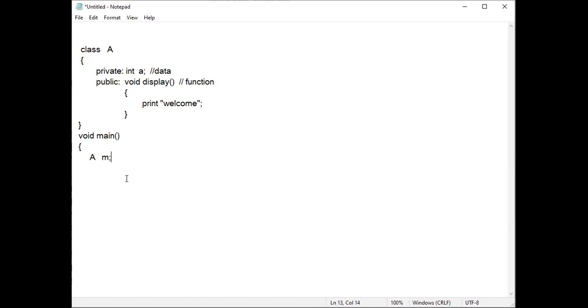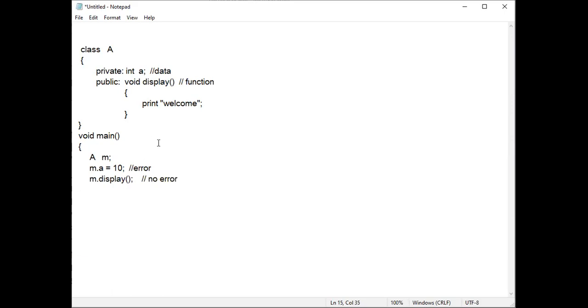Now if I write the sentence m dot a is equals to 10, and then m dot display, in this case, for this particular line we get an error, and for this particular line no error.